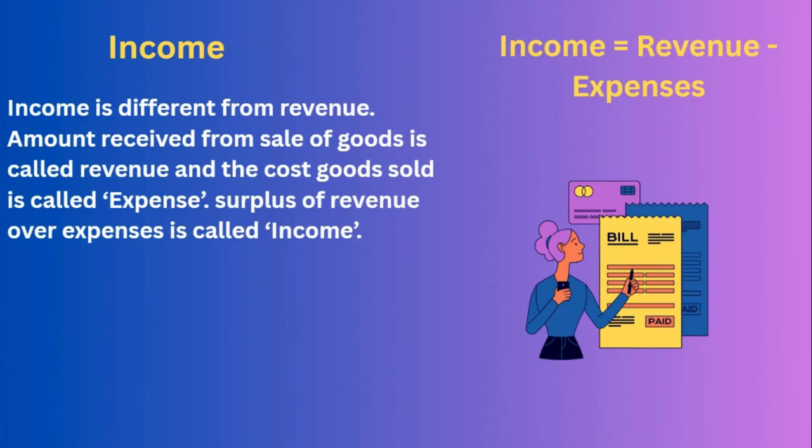Hope you understand. One more time I repeat. You sold the electrical product today for the amount of 30,000. So how much did you spend for that electrical item when you purchased? You purchased for 20,000, but you sold for 30,000. So what is the expense here? Expense is 20,000, revenue is 30,000. So 30 minus 20 equals 10,000. That is called your income.